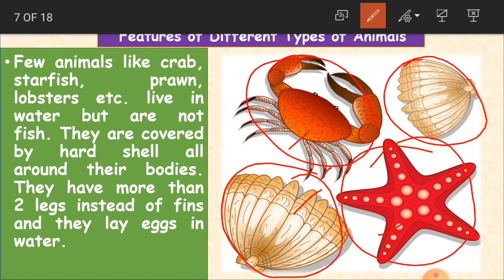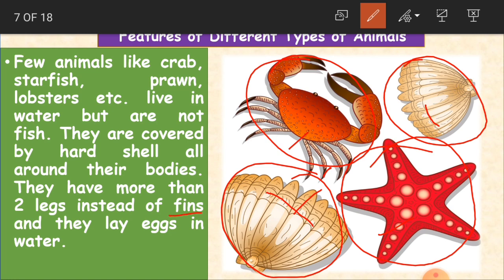They are covered by a hard shell all around their body. See here, children, they are covered with a hard shell around their bodies, and they have more than 2 legs instead of fins, and they lay eggs in water. So what we learned is that fish have fins, but as these are not fish, they do not have fins.